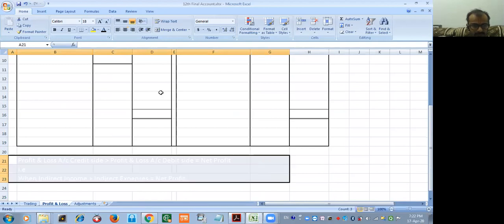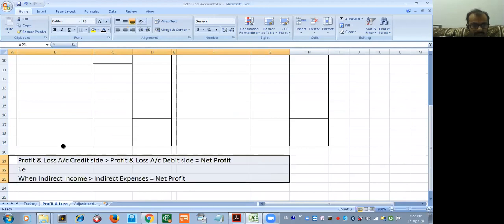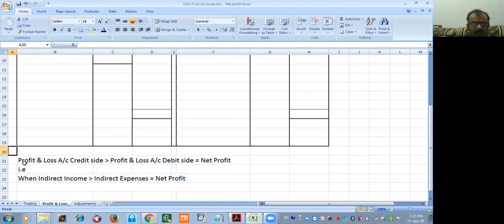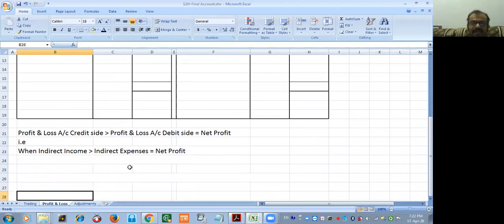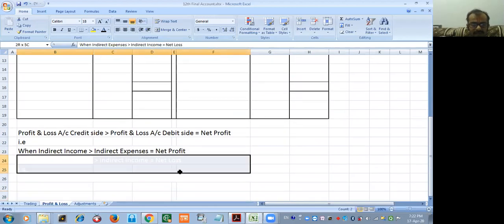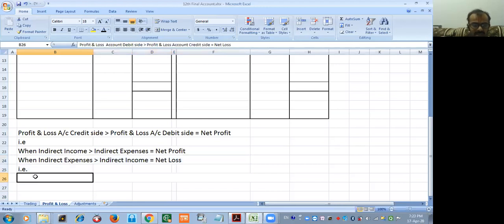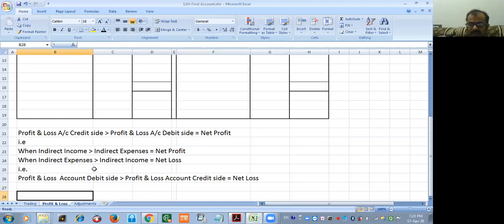Now, again, concentrate. When the profit and loss account credit side total is greater than the debit side total, there is net profit. That means when indirect income is greater than indirect expenses, you get a net profit. And vice versa, when indirect expenses are greater than indirect income, you are suffering a loss. That means when the profit and loss account debit side total is greater than the credit side total, you are suffering a net loss. Okay?